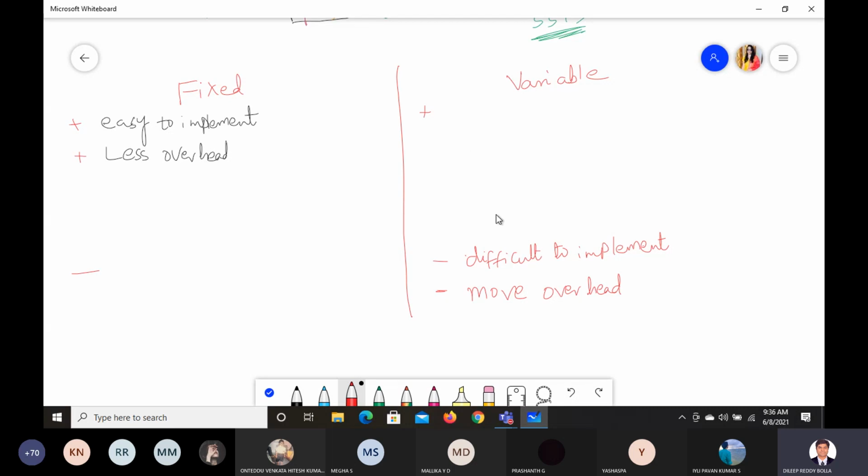Okay. And now what are the positives in this variable side? What is the positive here? If you do variable type, we do not get fragmentation internally. So no internal fragmentation. If you use variable, we will not get any type of internal fragmentation. But in this, the minus is what? Even though we use fixed, we get the internal fragmentation. So this internal fragmentation is the minus there.